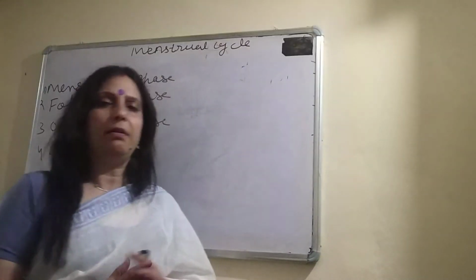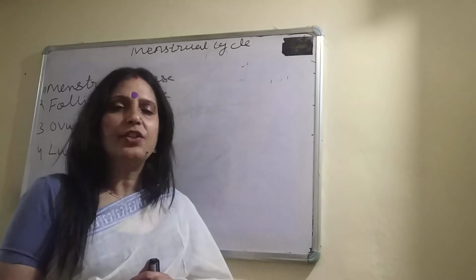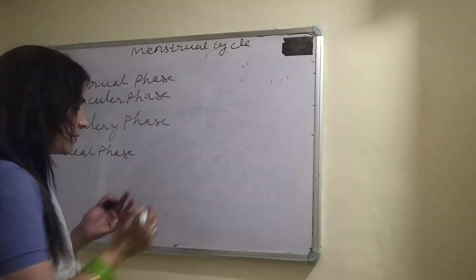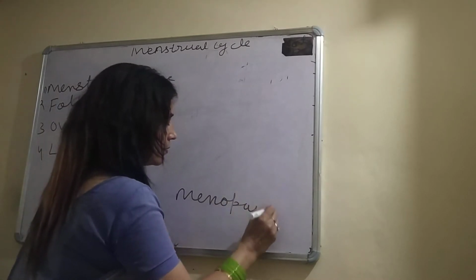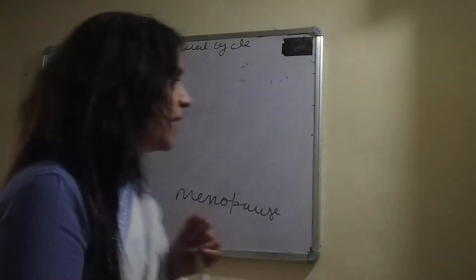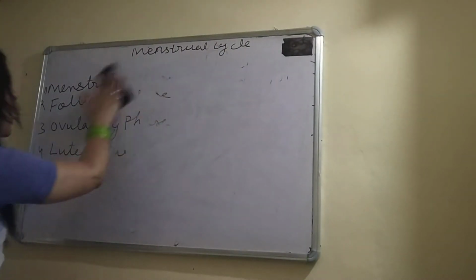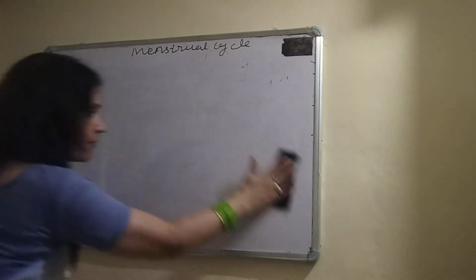After 50 years in females, the menstrual cycle stops. This condition is called menopause. Okay, now I am going to explain the 4 phases with the help of a diagrammatic representation.